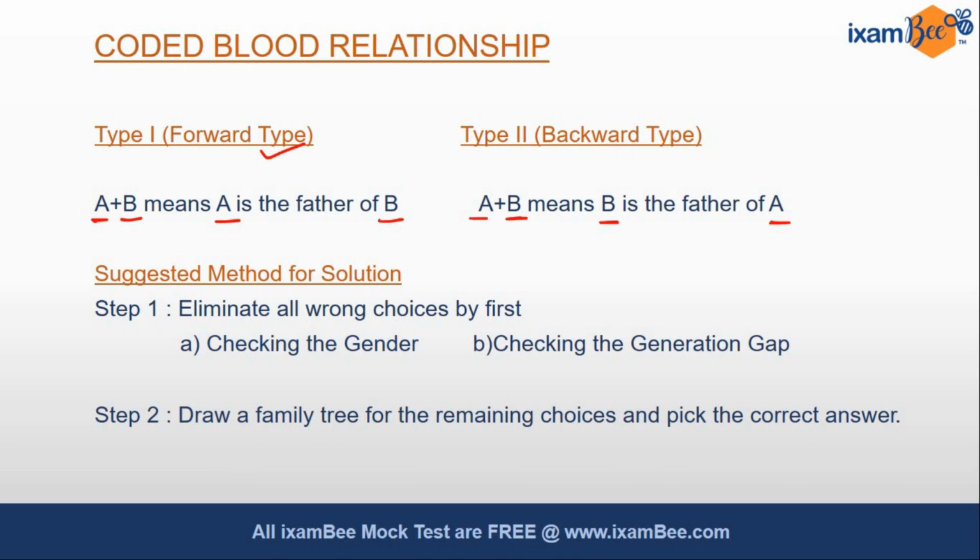So to solve the coded blood relationship, there are some steps. Firstly, you have to eliminate all the wrong choices. You do not have to keep trying all the choices, but with your elimination method, you have to eliminate them. First, you have to check the gender and then you have to check the generation gap. And after elimination, for whatever choices are remaining, you have to draw a family tree and check your answer. Now let's understand these points with the help of an example.